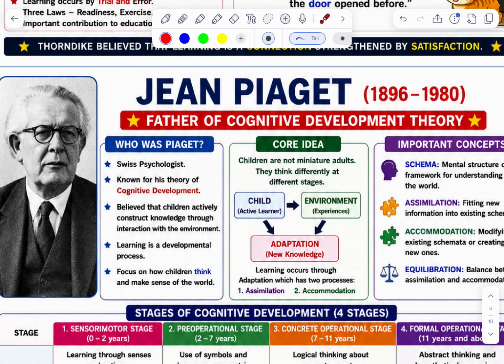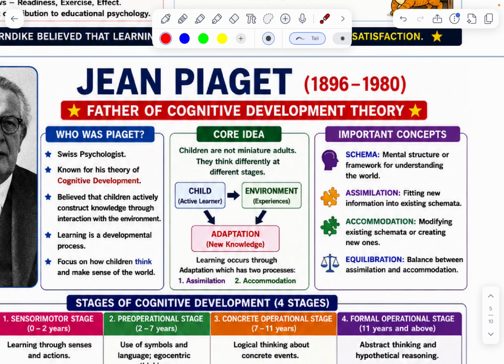In this, he uses two words, assimilation and accommodation. In this concept, the first concept is schema. Schema: a mental structure or framework for understanding the world. It is called the schema. Assimilation: fitting new knowledge or information into the existing schemata.